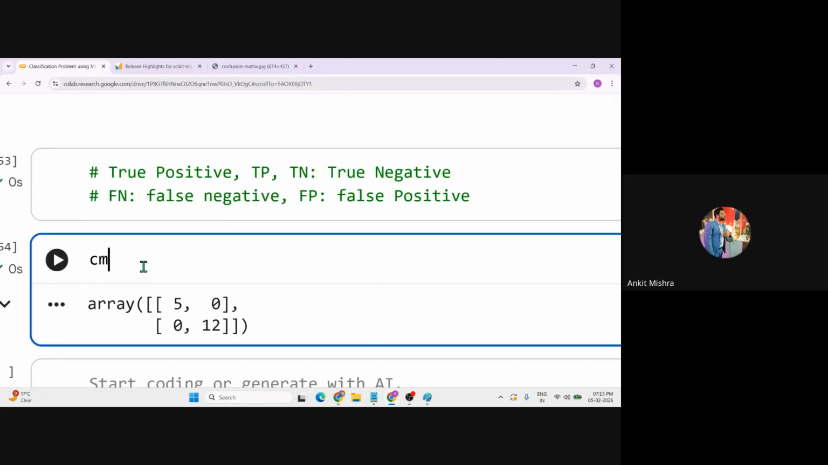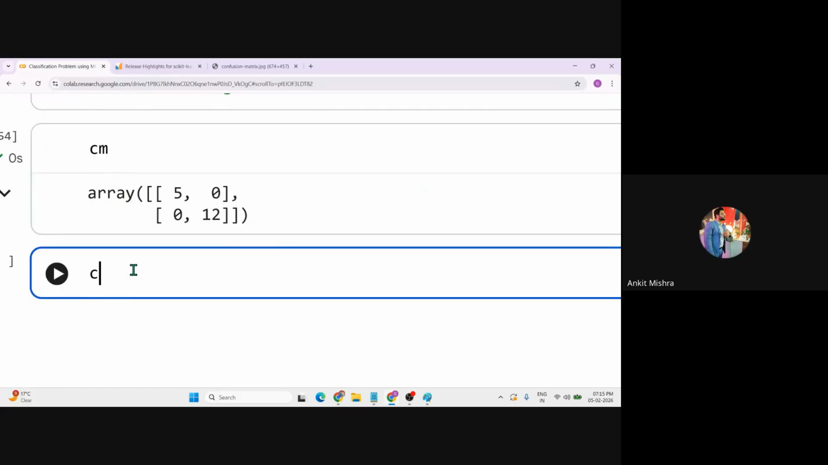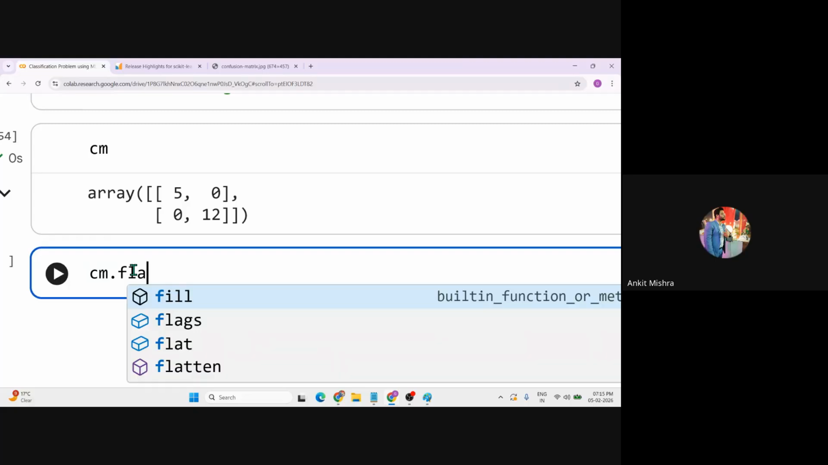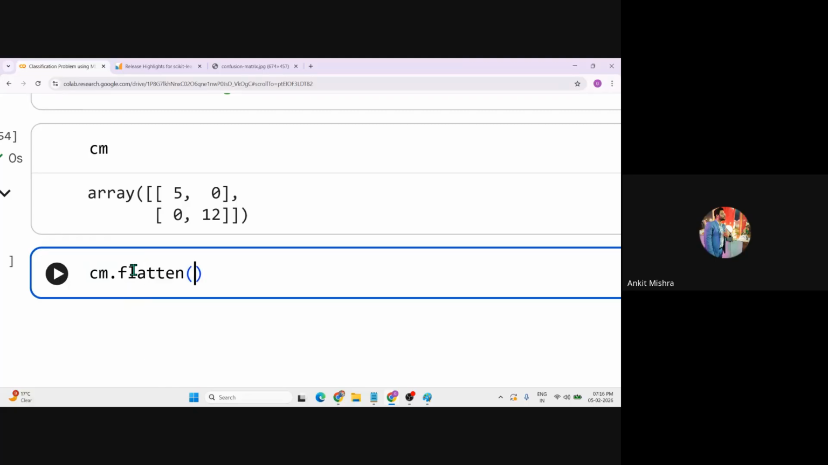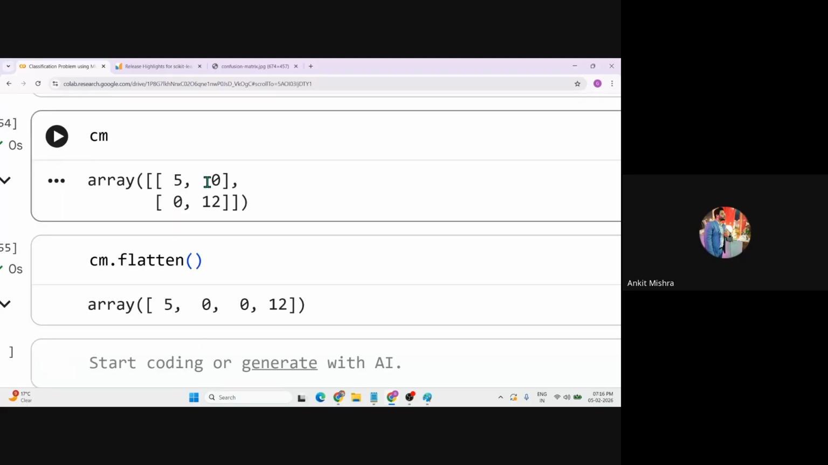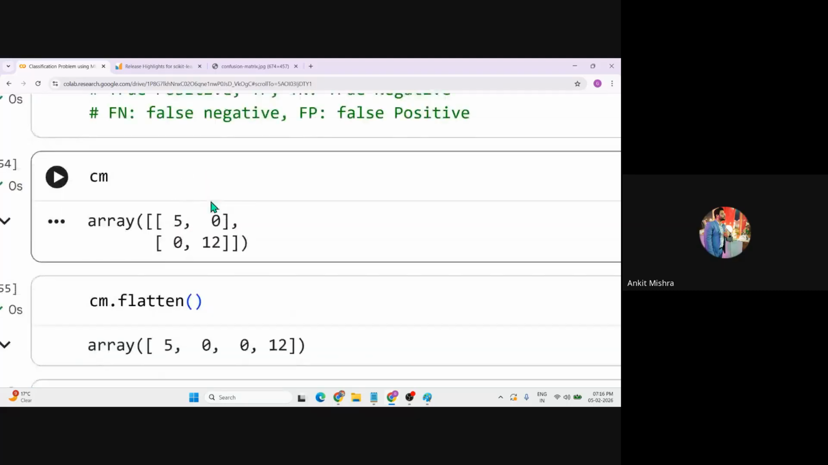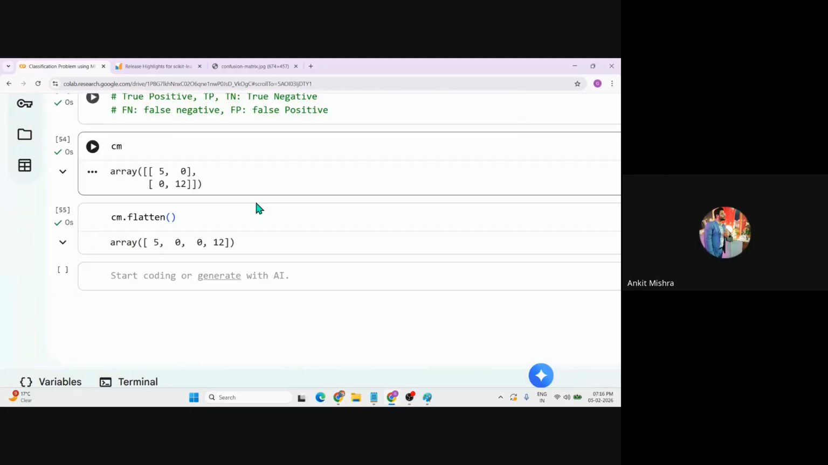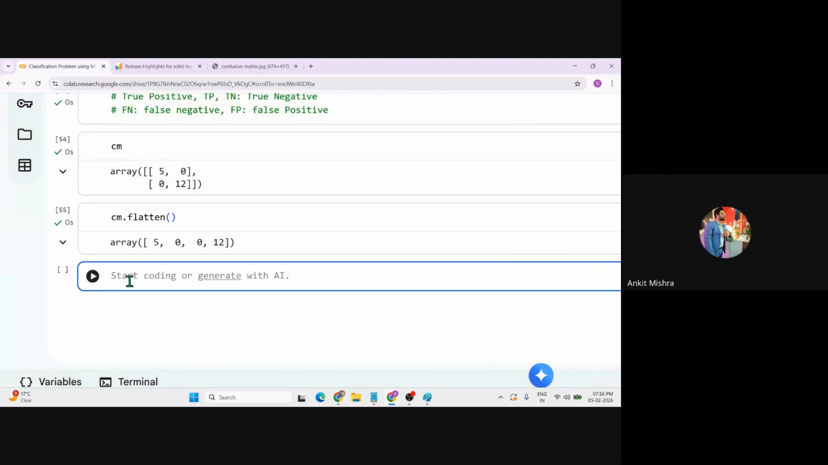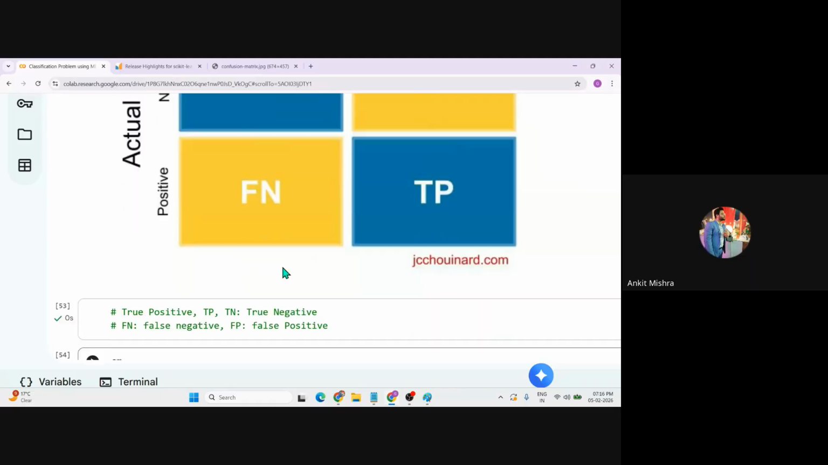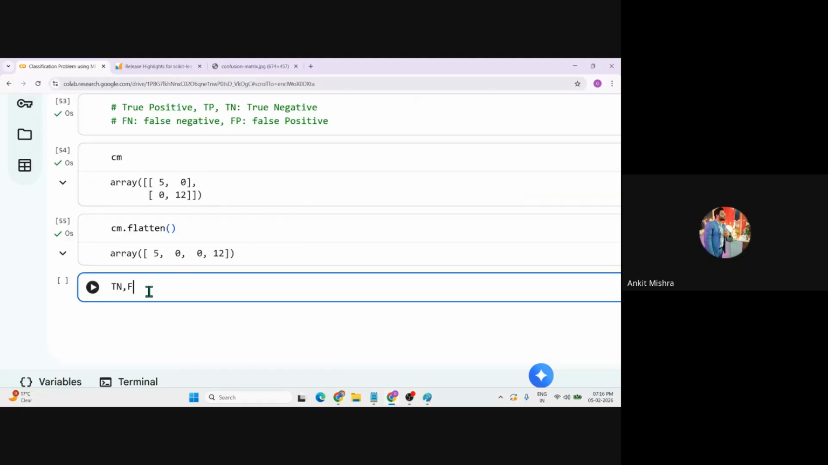Okay. If I just simply convert this CM into a flattened array, and we know that we have a method for that, np.flatten. Let me just flatten this, right? And this is like 5, 0, 0, and 12. And we know that this 5 is a TN value, a true negative value. So can I unpack this? Can I say this one is my TN and the second one is this 0, and this 0 is nothing, it's an FP. So let's just write this as FP.